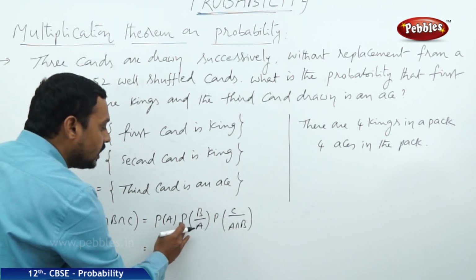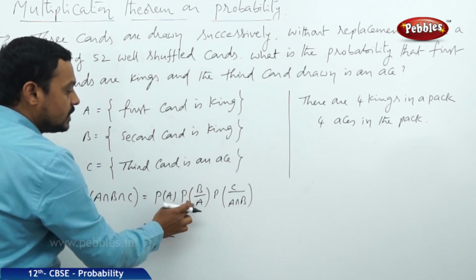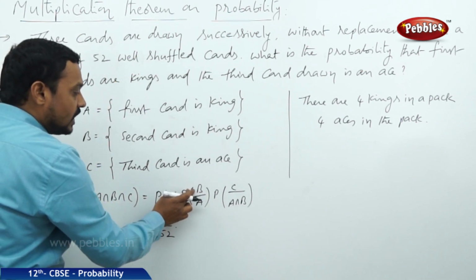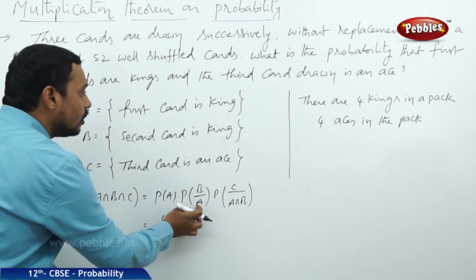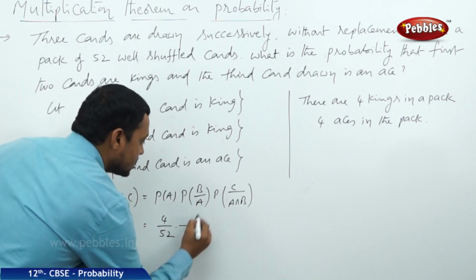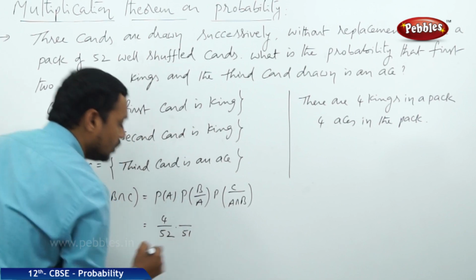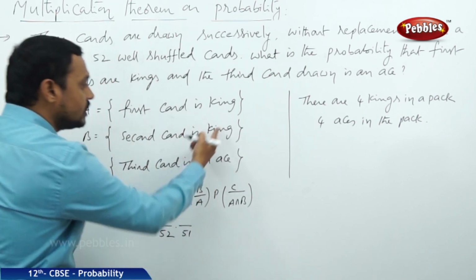And now find the probability of B by A. B by A means that it is the conditional event, B happens after the happening of A. So already one king card is selected. So here the rest of the cards are 51, out of which we have to select the second one. The other card is also king.